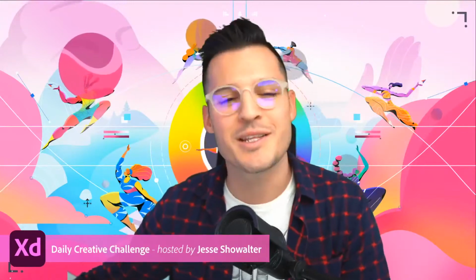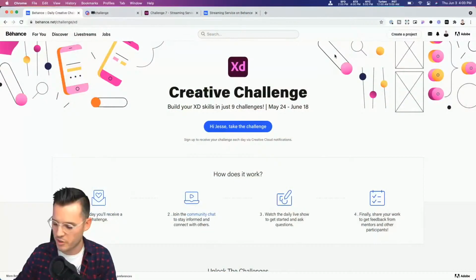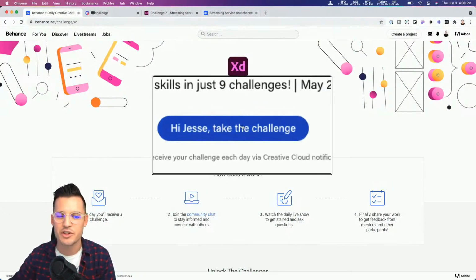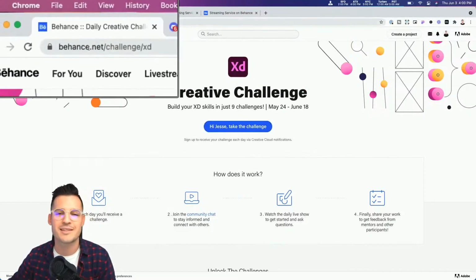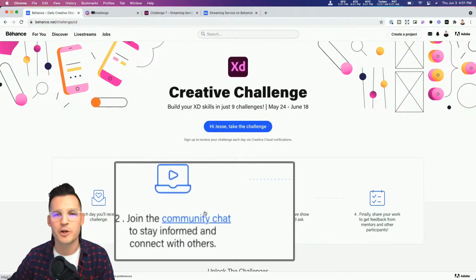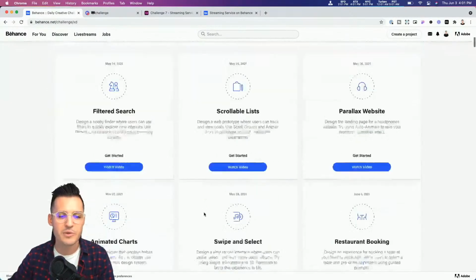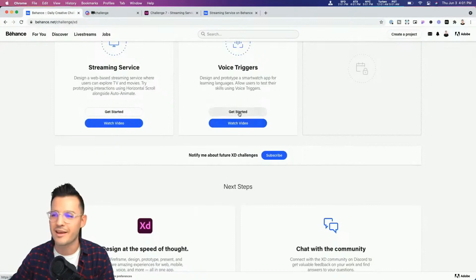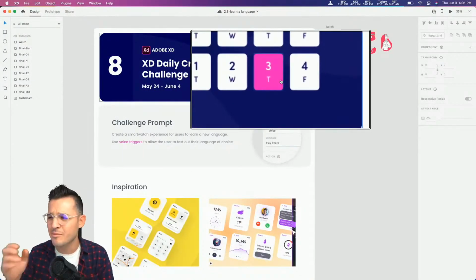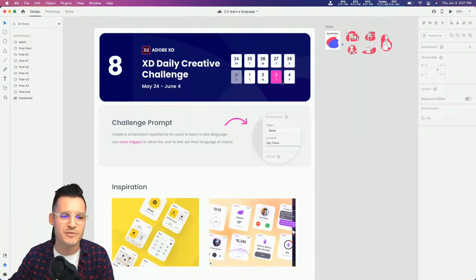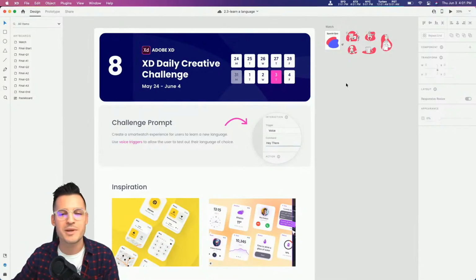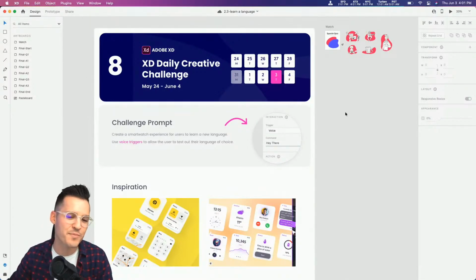If you are new to the Adobe XD Daily Creative Challenge, let's jump over to my screen and talk about what it is. What are we doing? We've been building our Adobe XD skills in 9 challenges. Hit that big blue button when you go to behance.net/challenge/XD. You can scroll down and sign up for our community chat in Discord, and then scroll down to get your starting files right there. Our starting file today, challenge number 8. We have today and tomorrow, and then we are all done for this series of challenges. But don't worry, you can always catch these on the Creative Replay or the Creative Encore, where you can watch them again and again and follow along. So that's lots of fun.